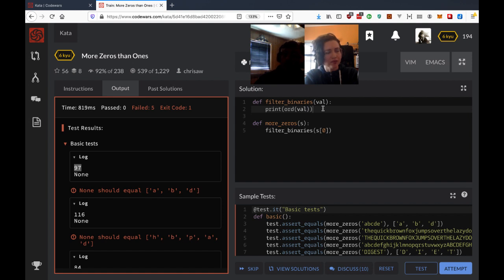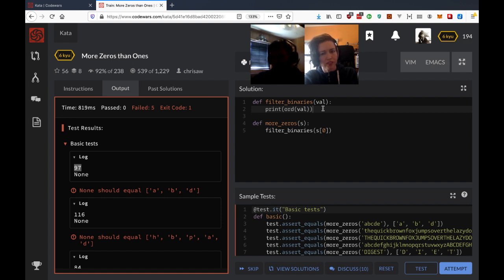Whenever the bit is active in whatever position we're looking at, like the rightmost portion of the bit string, if it's a one, we subtract one from that number. If it's zero, we add one to that number. And so at the end, if that counter is greater than zero, then we keep that letter. Otherwise, we get rid of it, right?